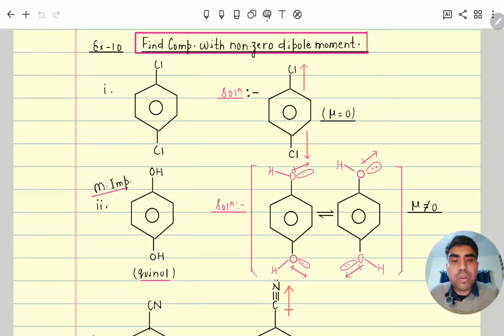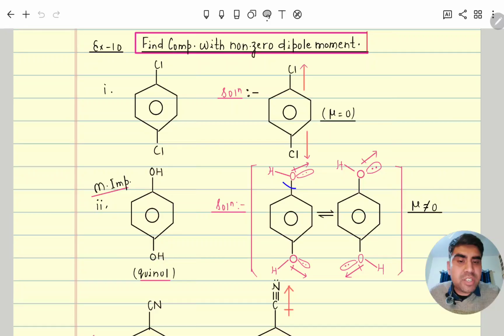No, it has lone pairs also, two lone pairs. So let's suppose one lone pair we can represent in plane, one lone pair is there below the plane, we cannot represent that one. So let's suppose one lone pair is here and this lone pair is here. So lone pair also has dipole moment away from the atom. So this dipole moment is not cancelled.